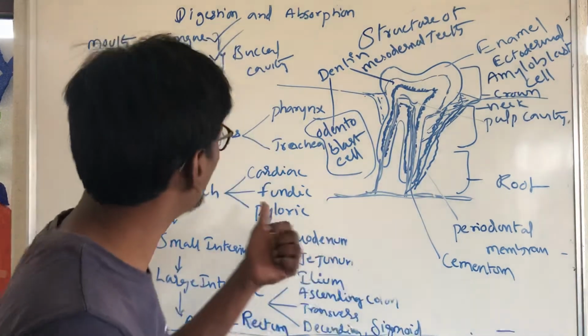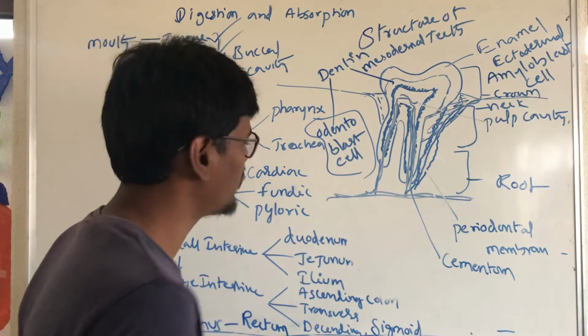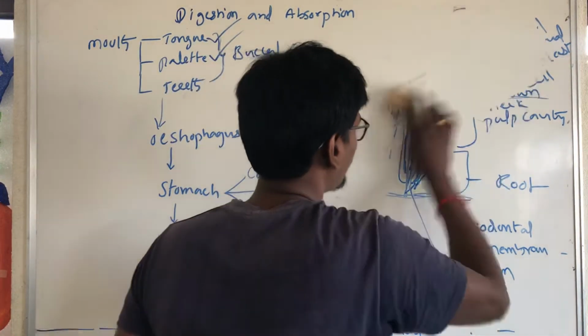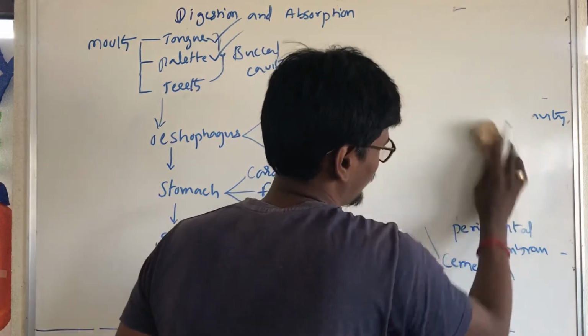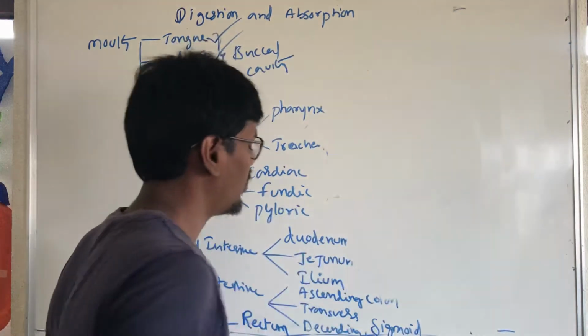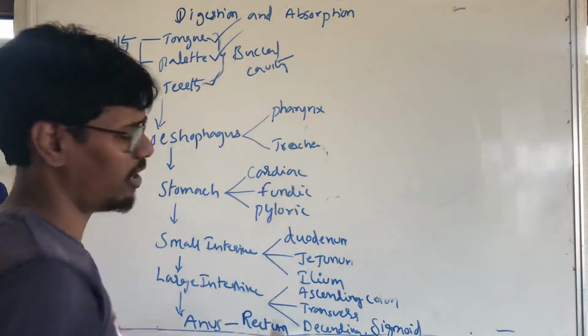Next we will move to the esophagus. Okay, these three are completed; this is called the buccal cavity.